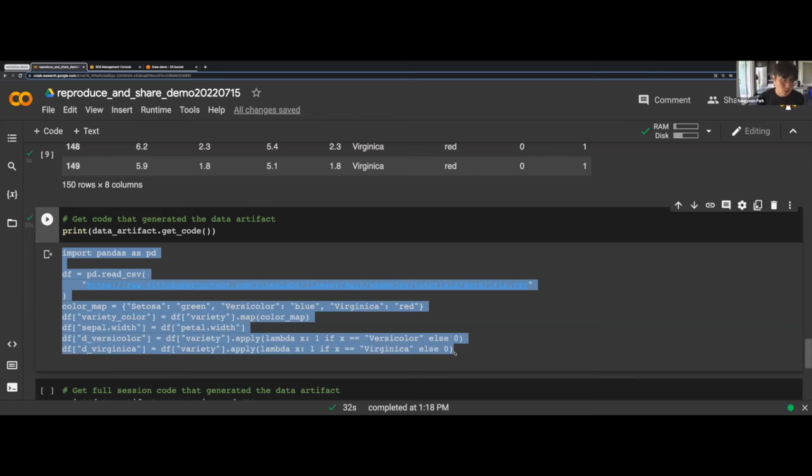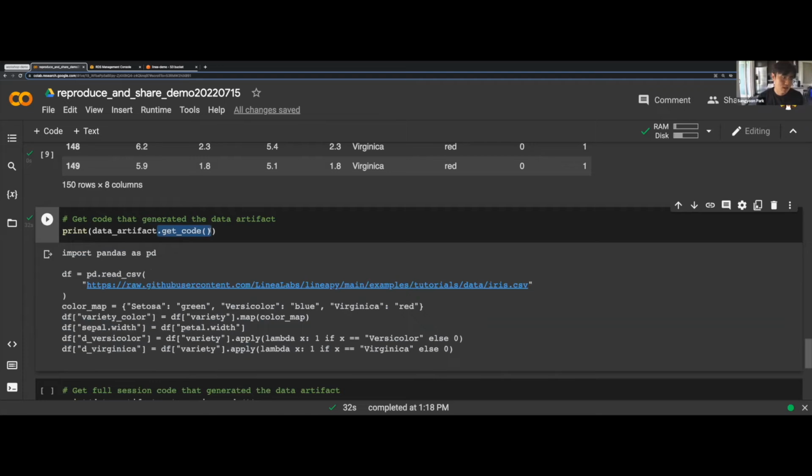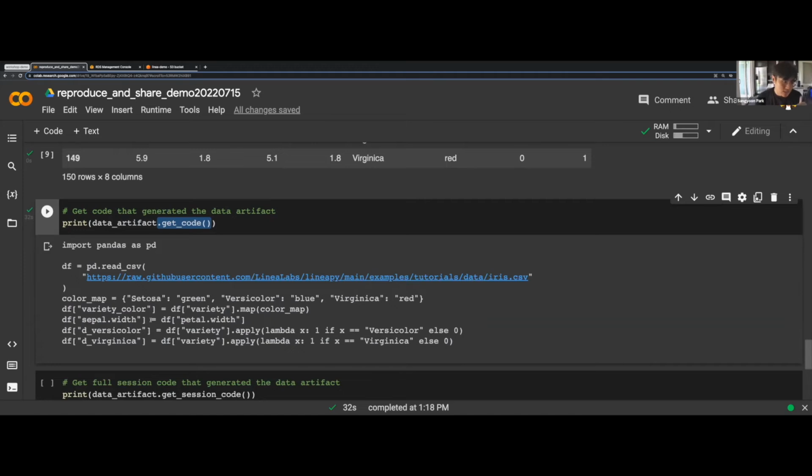At this point, I want to highlight that this is very short code. The reason is that when you run this get code API, LineaPy does a smart thing where it only retains the relevant code to generate this artifact. It ignores all the extraneous code. However, in this context of an inspection, which is detective work, we want to see the entire code that was used by the developer.